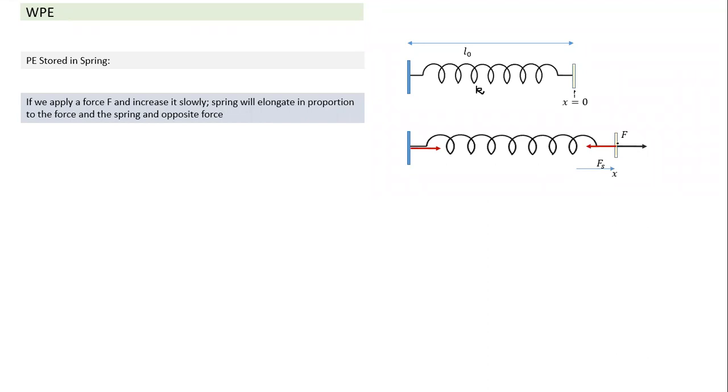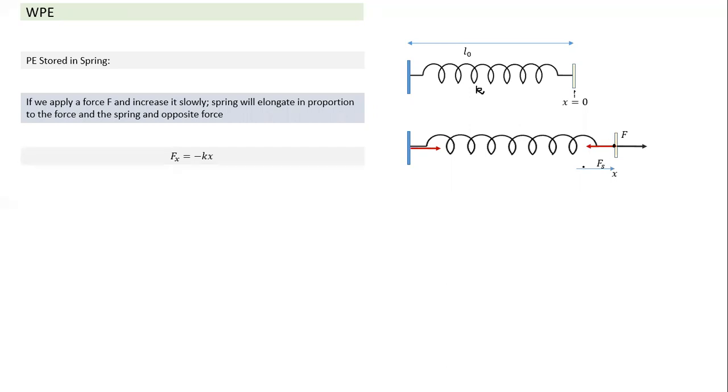And since it is in equilibrium, whatever external force we applied here, the spring is applying an equal and opposite force. So as we gradually increase F, x is increasing and spring force also is increasing in the same proportion. With elongation, the spring force will act in this direction, and the net force has to be 0. The elongated spring is pulling both surfaces inward. So when you elongate the spring, it is trying to come back to its original shape by pulling at this end and pulling at this end. And the more you stretch, accordingly the pulling force also will increase. So that's what you understand.